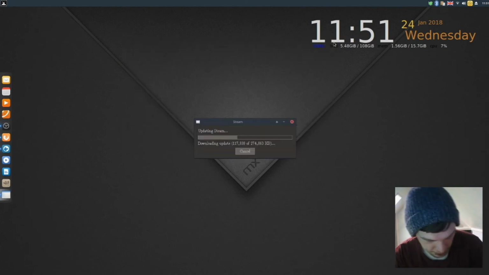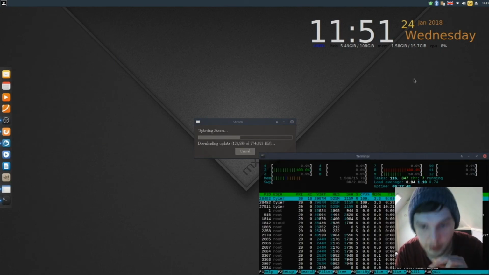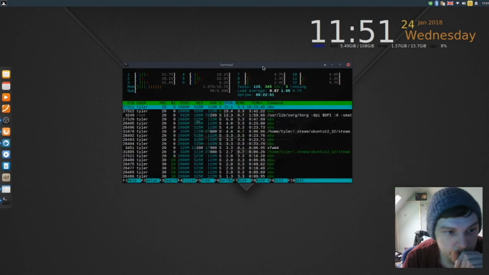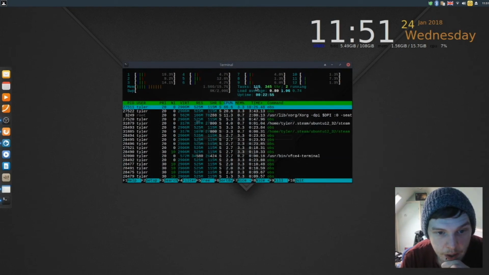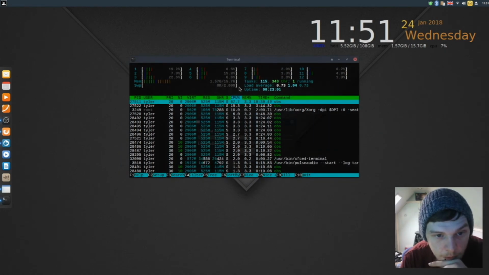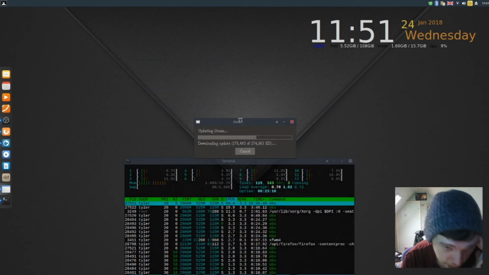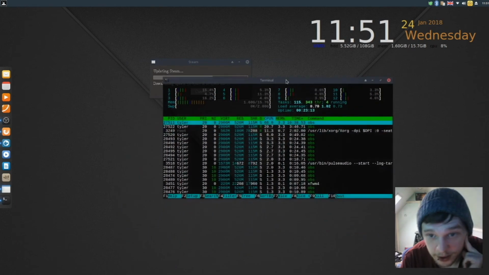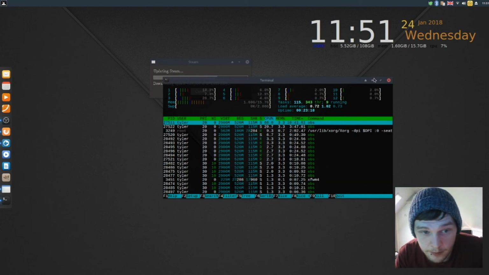What we'll do is open up Terminal and open up the HTOP. Let's have a look at stuff. So, what we're using today, we're using a Ryzen 5 1600X, RX 480, which probably needs to install some drivers. And this is what we're looking at in the system usage. So at the moment, 1.59 gig. That's quite high for MX, but that's because we've got all this running at the moment. Usually I can get it sitting idle at about 350, which is pretty good. So we'll leave that open for now.